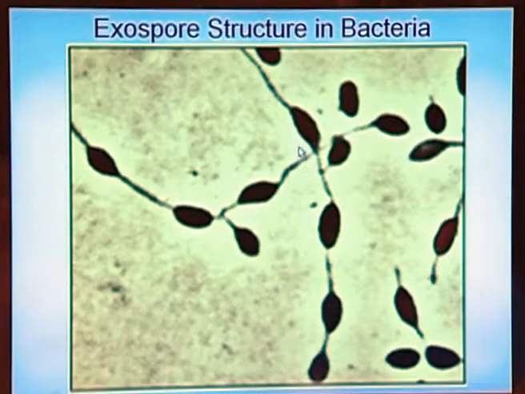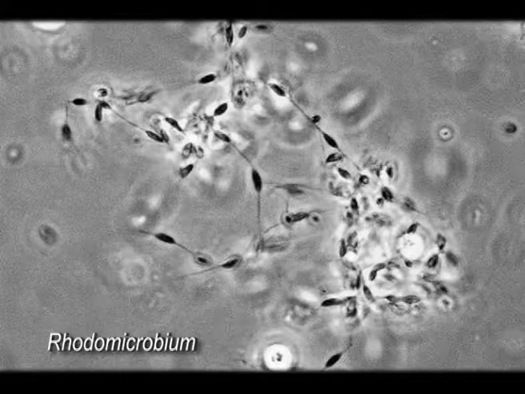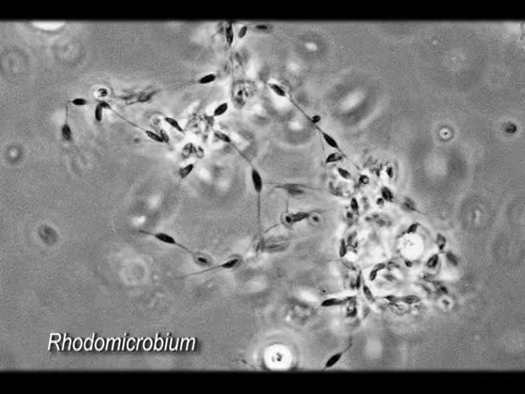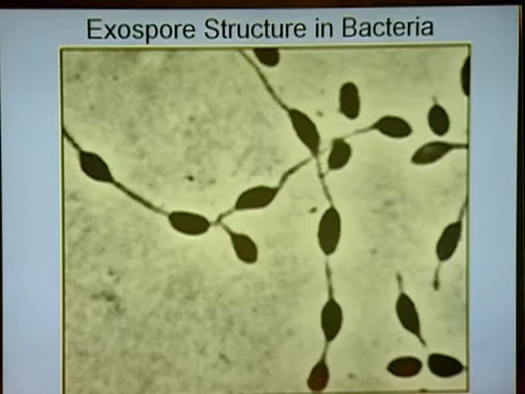The first important mode of bacterial reproduction is exospore formation. You can see in this particular slide that the exospore is in the form of a thick-walled spindle-shaped spore, which is normally found in Rhodomicrobium. This spore is produced in chains and they are held by a filamentous structure with a swollen spindle-shaped body. This swollen spindle-shaped body is formed of a thick peptidoglycan layer. It is without any dipicolinic acid, and at any point of time they get separated and can produce a new bacterial cell. And this is the exospore in Rhodomicrobium.